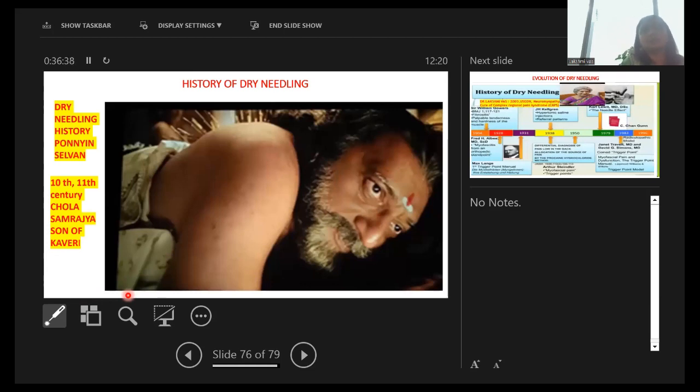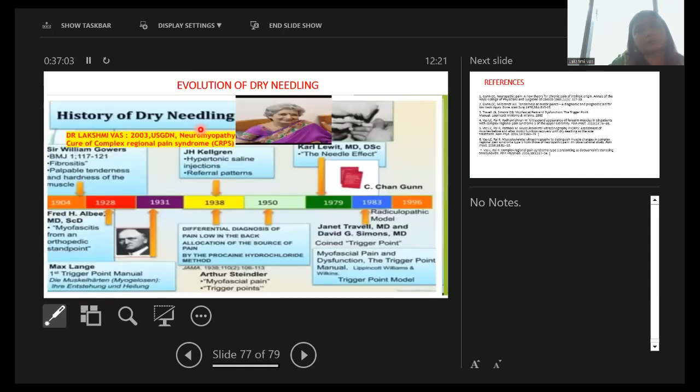Now these are two last slides of mine. Here, this is a picture from the movie Ponniyin Selvan 1, which shows the fictitious story of the 10th and 11th century Chola empire from 1,000 years back, and who was also called the son of Kaveri. I also read that novel from 1955. This is the evolution history.